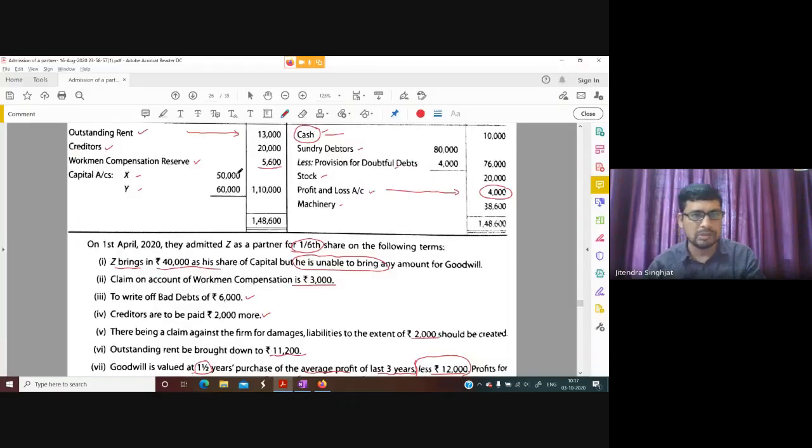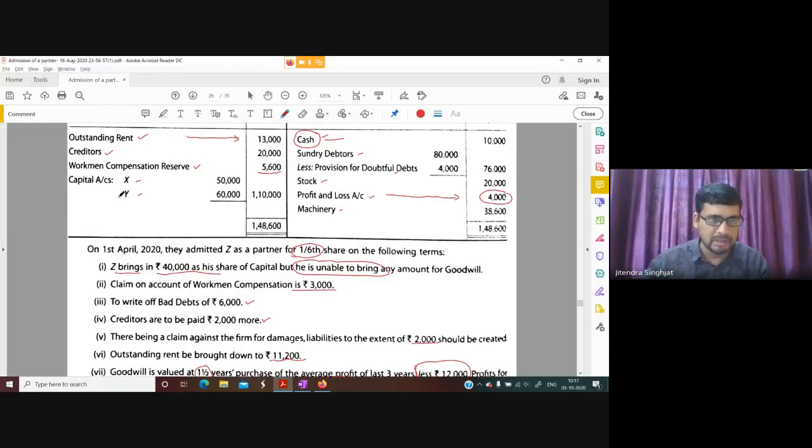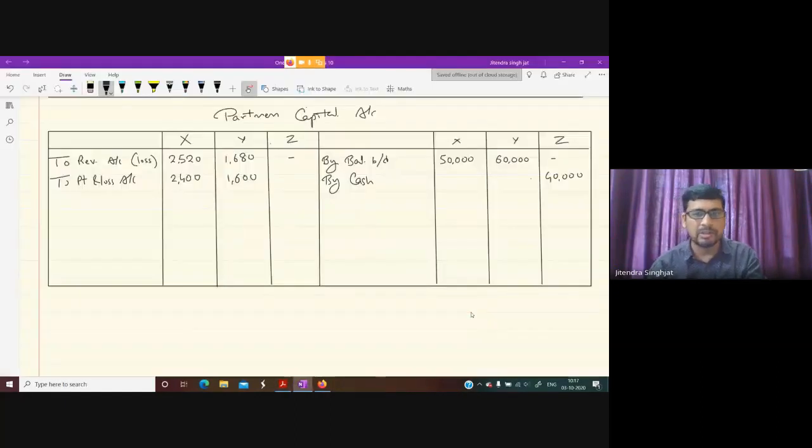Now children, one more thing you can see here in the balance sheet: workman compensation reserve is given as 5,600. But in the adjustment it is mentioned that there is a claim of rupees 3,000. So out of 5,600, we cannot distribute 3,000. How much can we distribute, children? 2,600. It means we can distribute only 2,600, and that also in their old ratio 3:2. So please distribute 2,600 in 3:2.